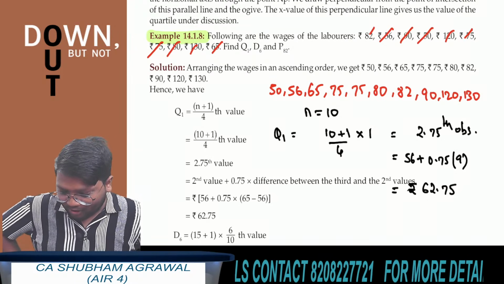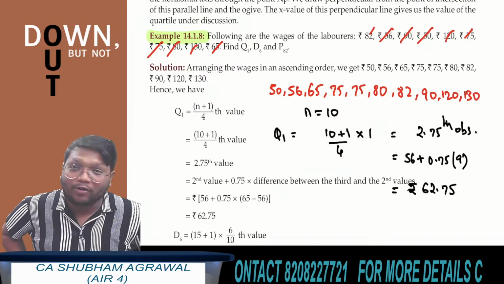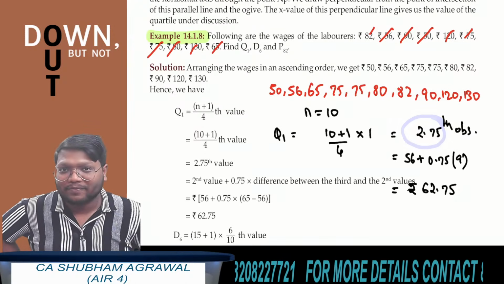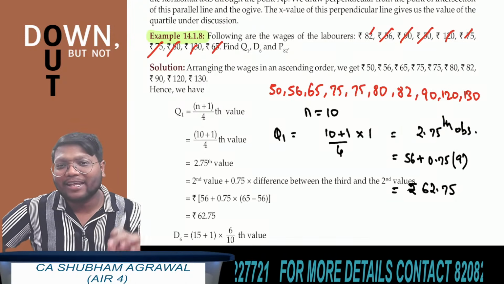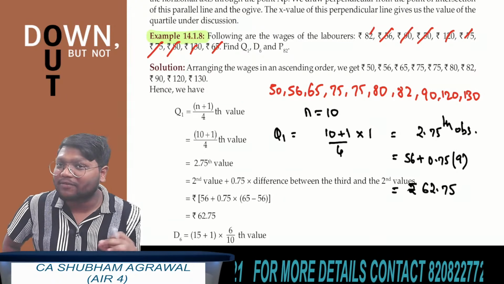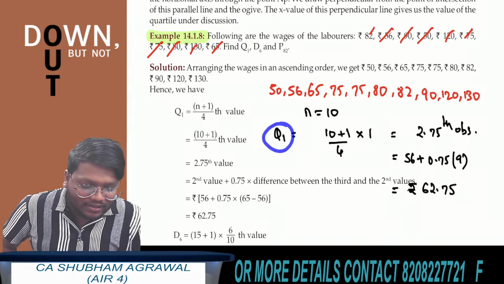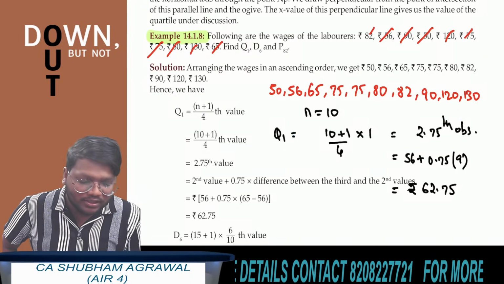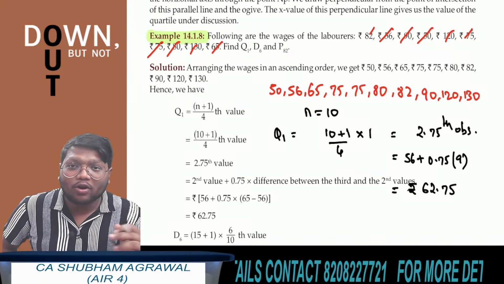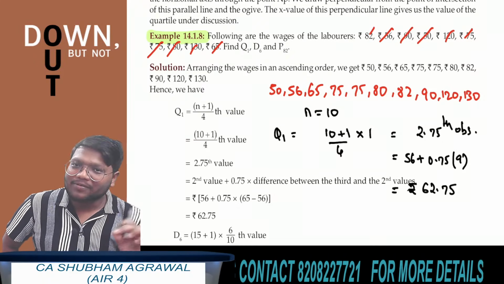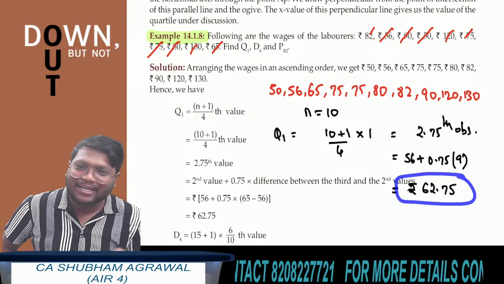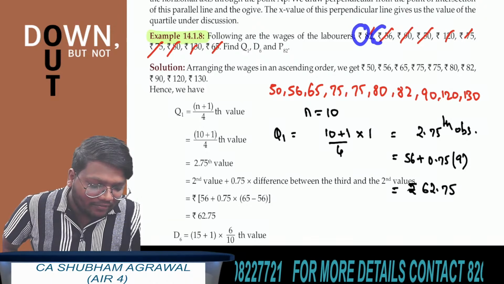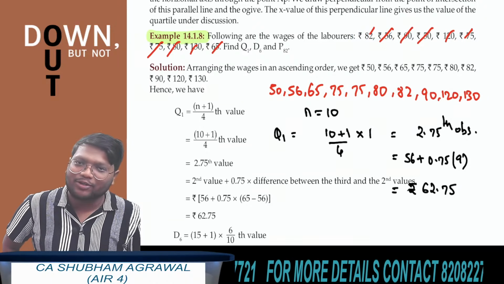How many of you have got this answer? 62.75 rupees. Don't make a mistake here. The answer is not 2.75. In order to confuse you, they can give one of the options as 2.75. But 2.75 is not the answer. The first quartile is the value of the 2.75th observation, which is the second observation plus 0.75 multiplied by the third observation minus the second observation. So we get the final answer as 62.75 rupees. The answer is in rupees because the random variable's unit is also rupees.